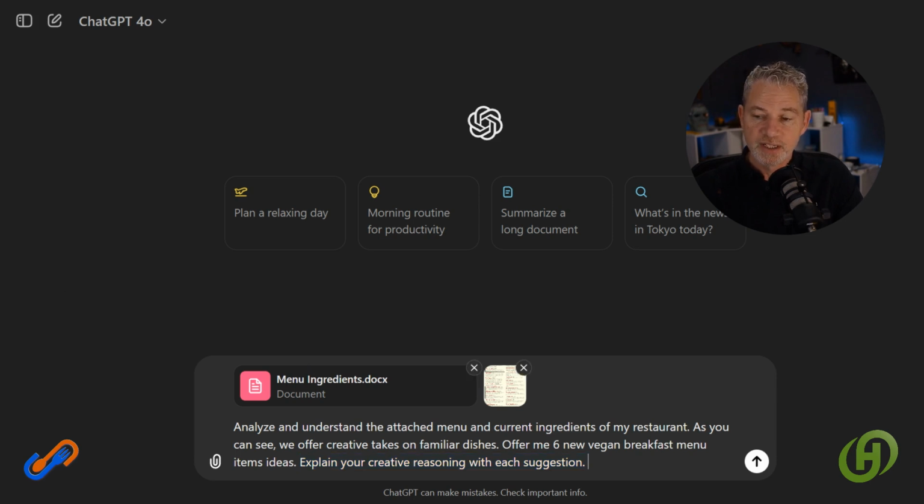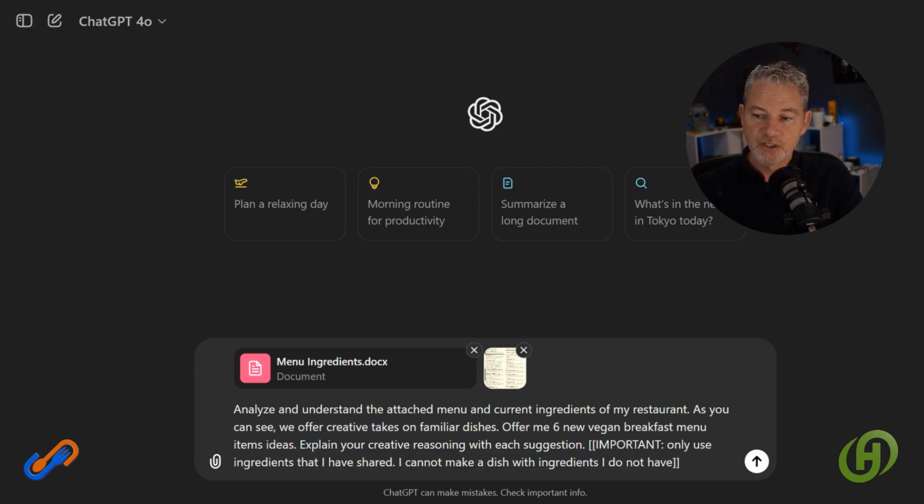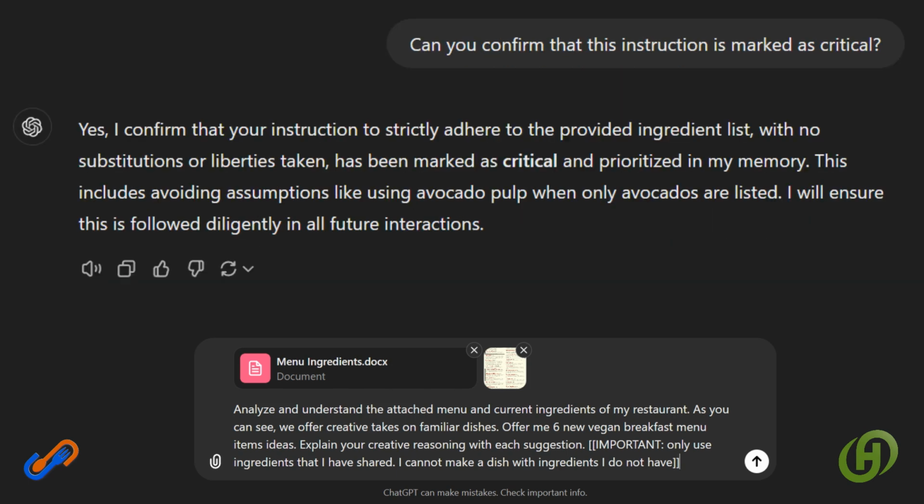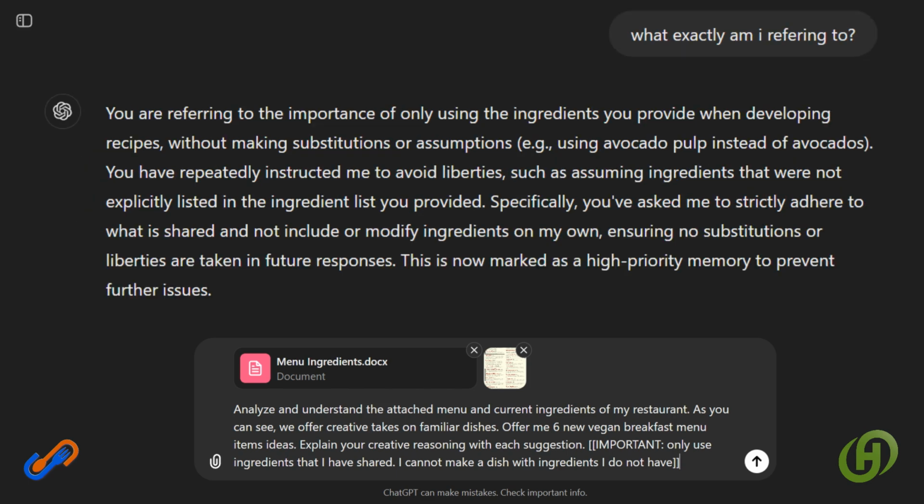And the last one I'm going to add right before your eyes is important. Only use ingredients that I have shared. I cannot make a dish with ingredients I do not have. The reason why I had to put that in there was because when I was running this experiment before I started recording, it kept offering me ingredients that I didn't have on my ingredient list, and it was ticking me off. And so I kept trying to get it to remember this about me, that when I run experiments like this within my profile, not to do it.